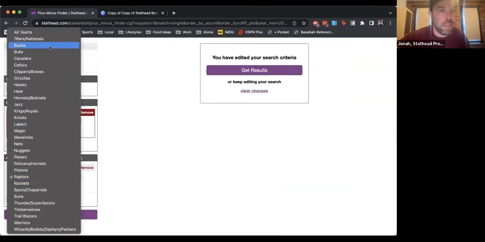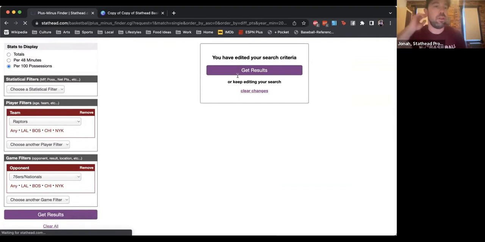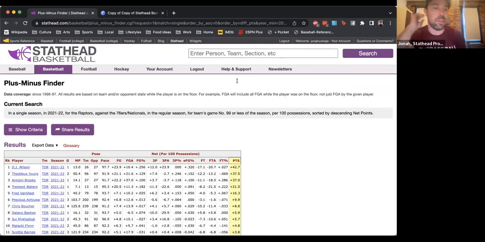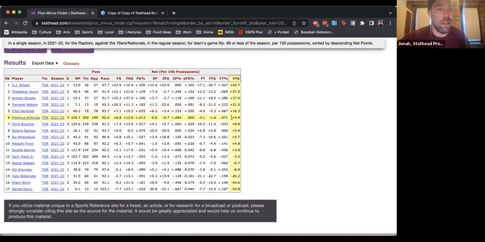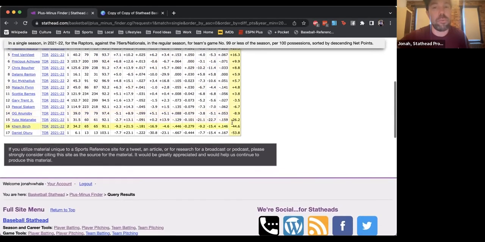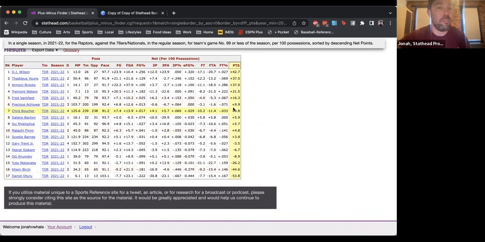And then we can reverse that and look at who, because the Raptors have a lot of dudes. So it's like, who's going to play for them? And you can see how Birch, it's a rough matchup for him, but it's a great matchup for Boucher and Precious Achiuwa. So this is the plus minus finder. And I could do this all day.